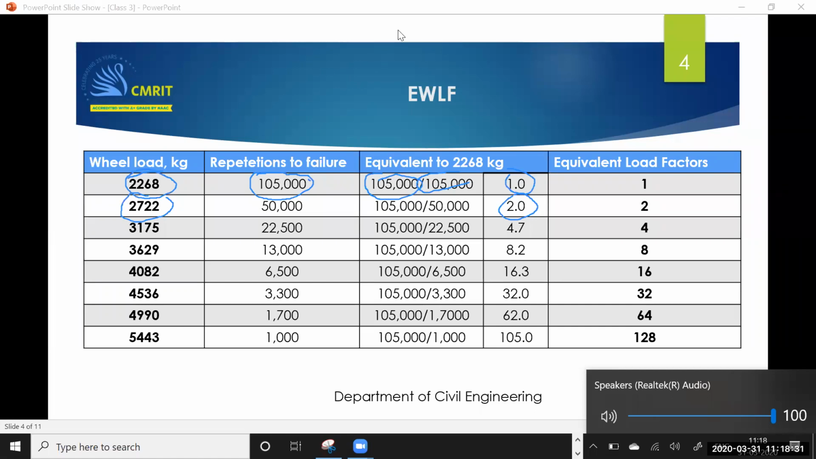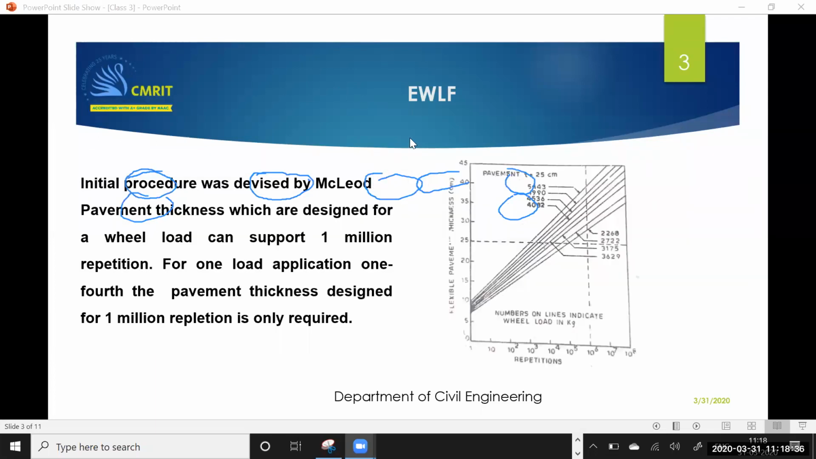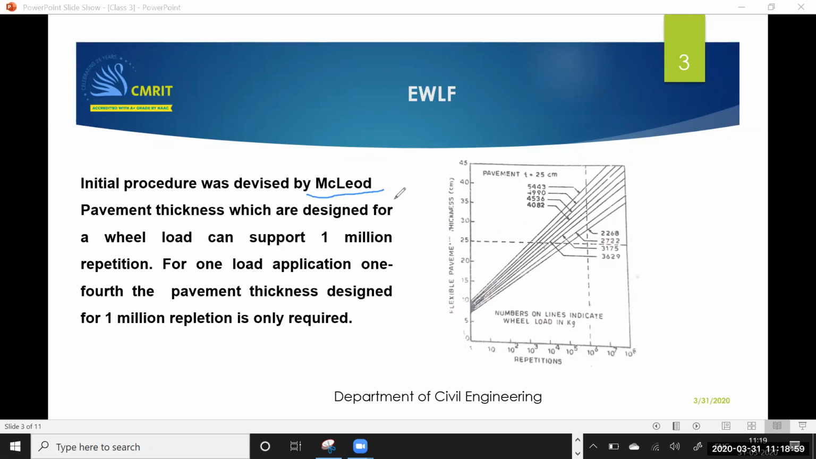Now, just a minute. I will go to the previous slide. Please note here. This is the concept of EWLF. What is EWLF? Equivalent V load factor. This concept was initially proposed by a person, MacLeod. Heard? All of you heard? Yes, ma'am.